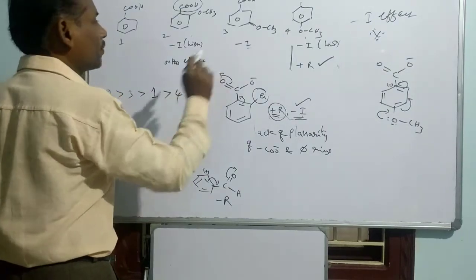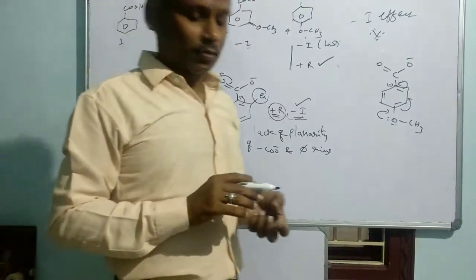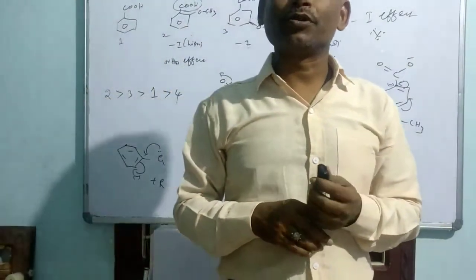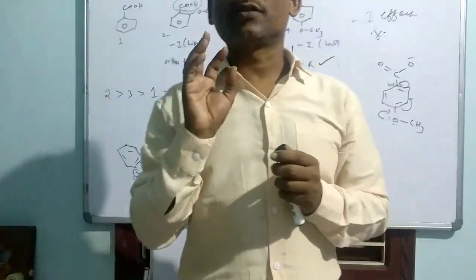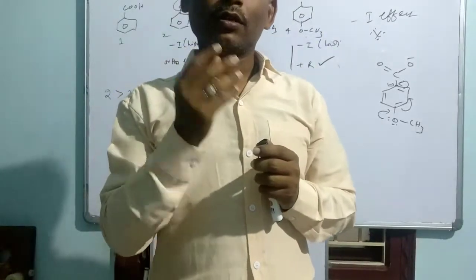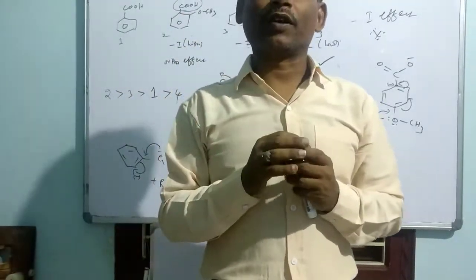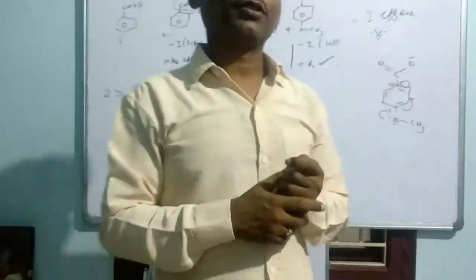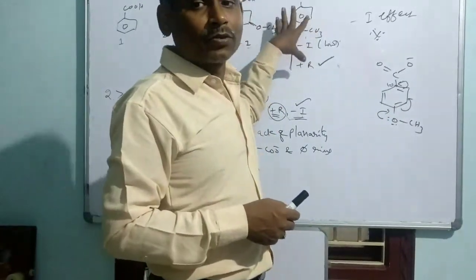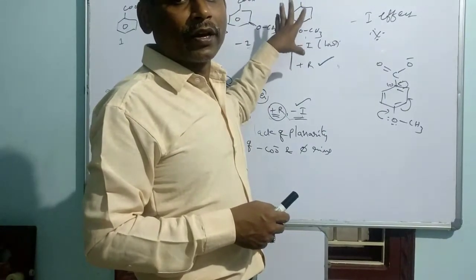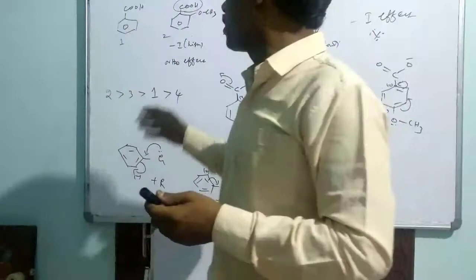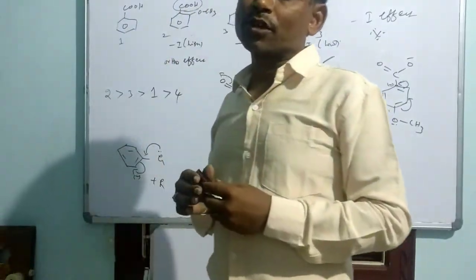The last one will be para. In the case of benzoic acid, with methoxy and hydroxy substituents at the para position, the positive resonance effect is considered dominant, even though the minus inductive effect is present. So based on the resonance effect, the para substituted para methoxy or para hydroxy benzoic acid is considered less acidic even compared to unsubstituted benzoic acid.